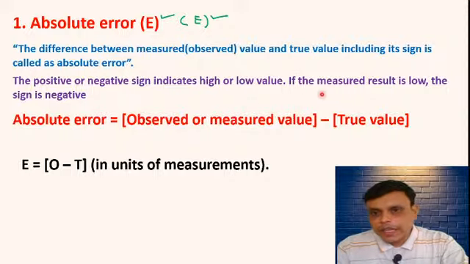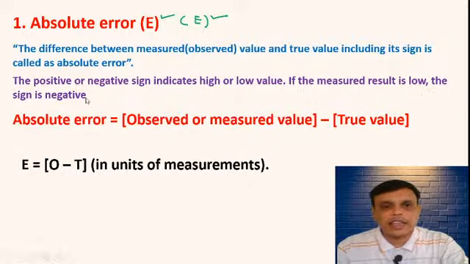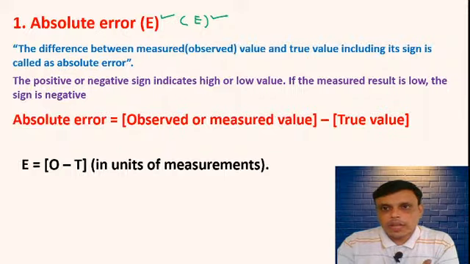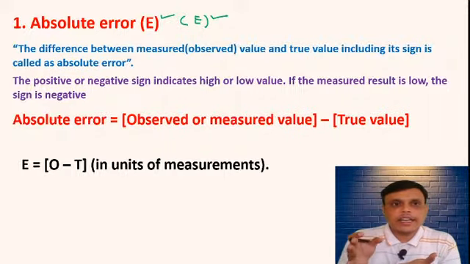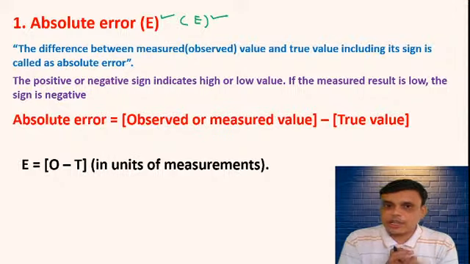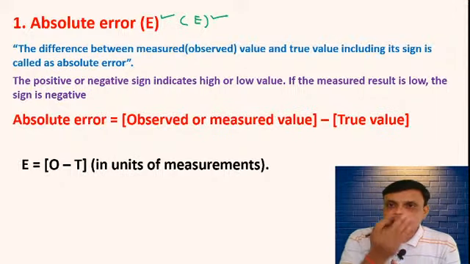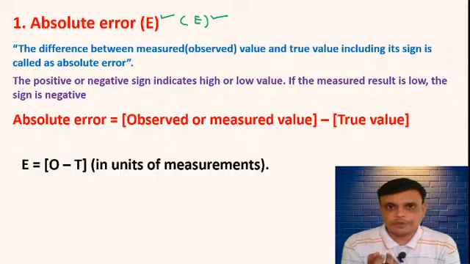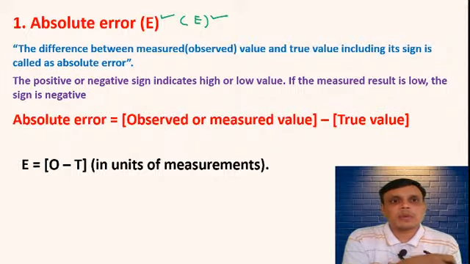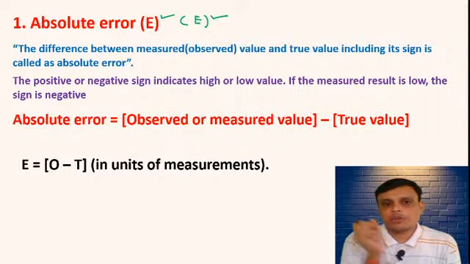For example, if you have performed one measurement and the value of that result is low as compared to your true value, then the absolute error will get a negative sign. And if your measured value is higher than the true value, then your absolute error will get a positive sign.